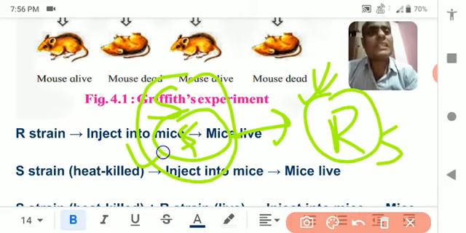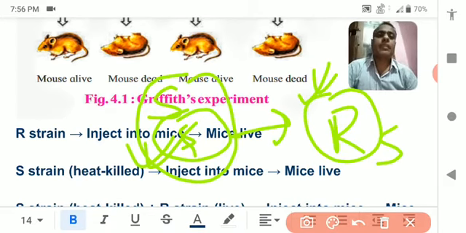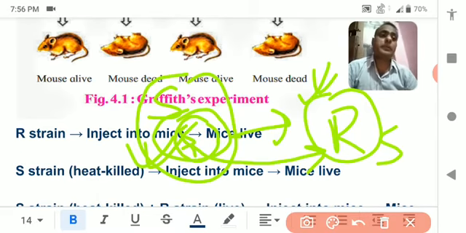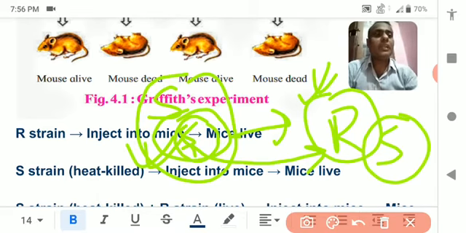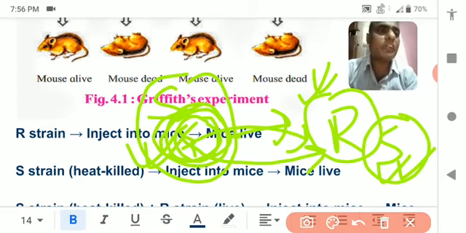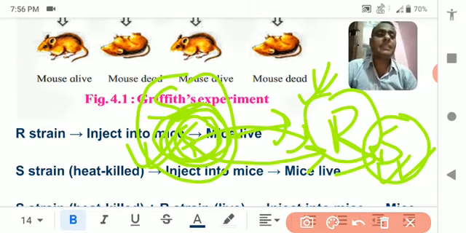Although this bacteria is heat killed, there is something alive which changed the rough strain into smooth strain, and this smooth strain is so virulent that it kills the mouse. So what is the thing that changed the rough into smooth is the problem that needed to be solved by the scientists of that period.